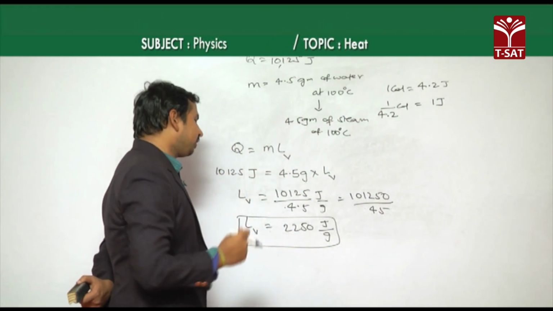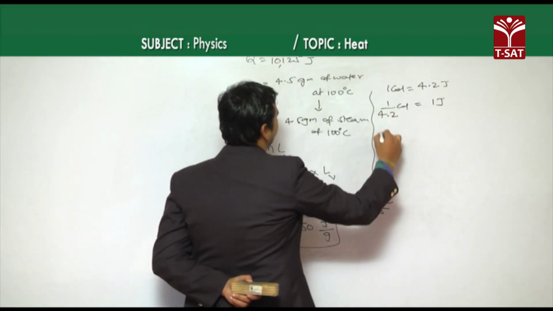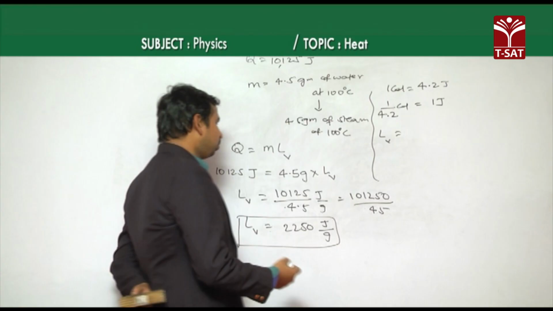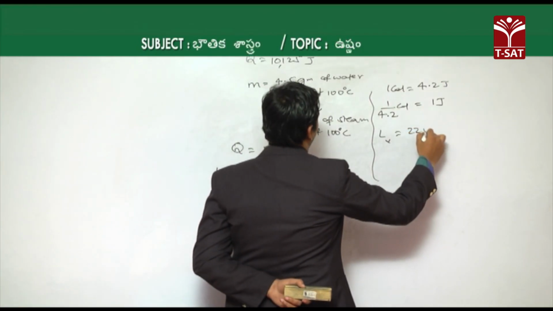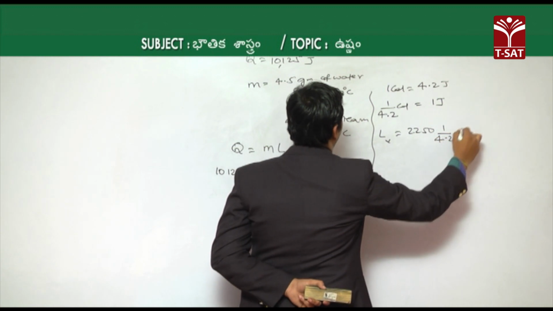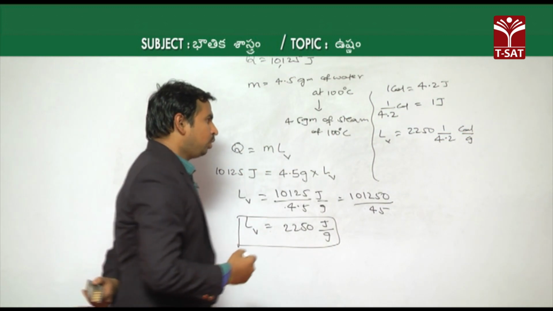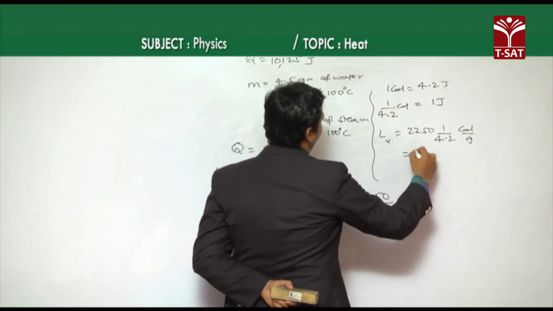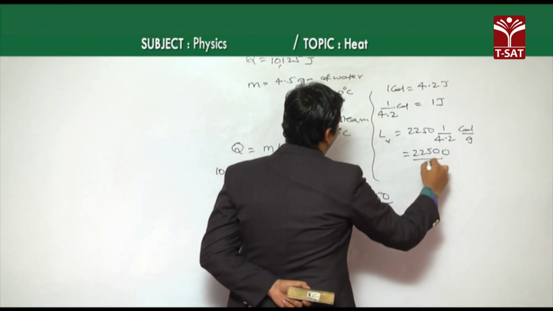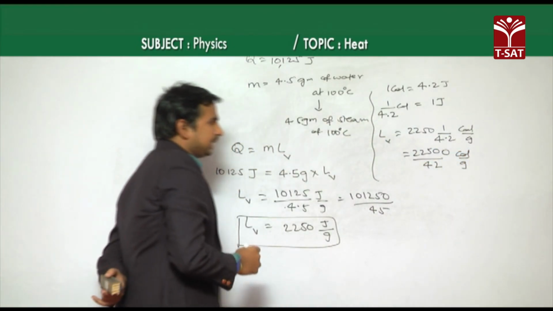Then for this 2250 joule per gram, the latent heat of vaporization LV is equal to 2250, and each joule is equal to 1 by 4.2 calories, for each gram. So 2250 by 4.2, which means 22500 by 42, gives these many calories per gram.